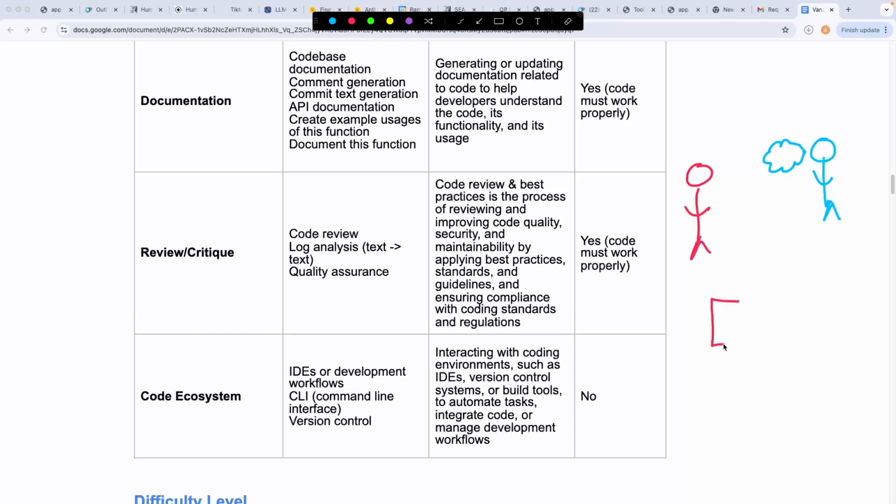For example, if you have two responses, let's call it response A and response B for the same prompt. Now let's say response A provided certain points to improve, and it also provided the corrected code itself, that is fine. And if response B only provides the instructions on what are the issues with the code, this is fine too. Of course, response A can be better than response B, but this alone, not providing the code itself, is not a valid deviation. You cannot mark it as a deviation if response B does not provide you the correct code and response A does. So this is why you need to manage your expectations in the review/critique category.